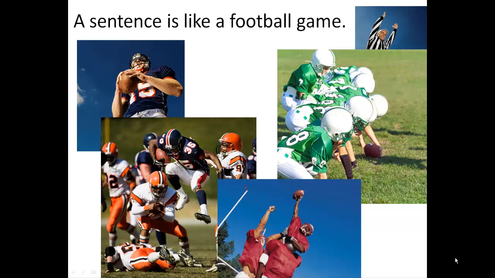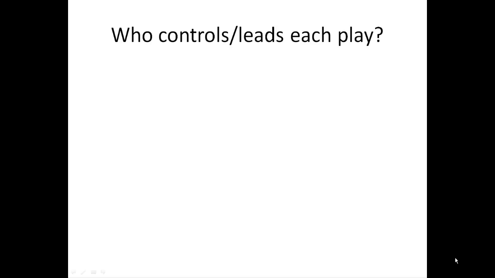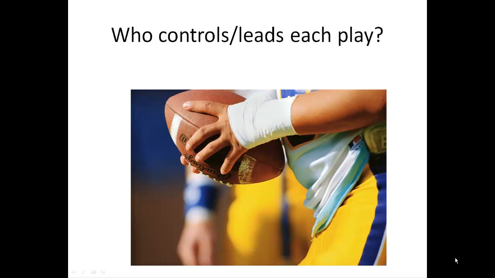Our lesson is about direct objects and indirect objects, actually. But instead of using those terms, let's talk about sentences and how they're very much like playing on a football game. We begin by talking about the quarterback. He's the guy who actually controls each play. And there's a quarterback in every sentence we write.